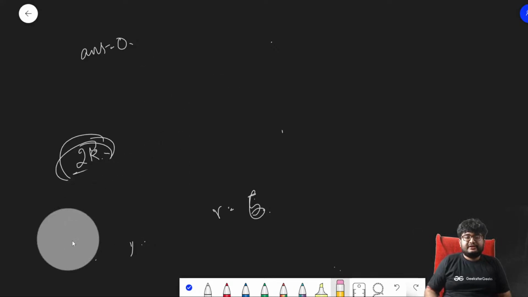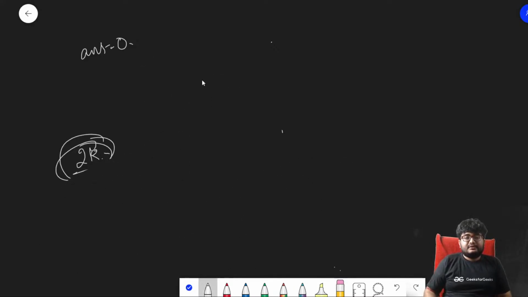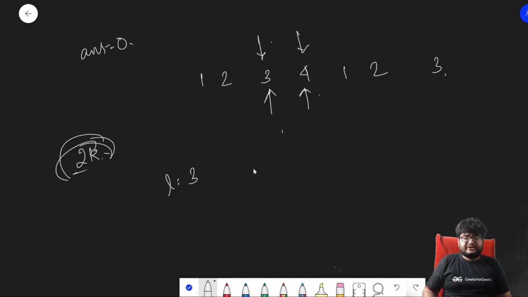1 2 3 4 1 2 3. So let's just consider the center around 3 4, right? So we start off at 3 4. Left sum is equal to 3, right sum is equal to 4. So we'll expand on the left one place, and we'll expand on the right one place.